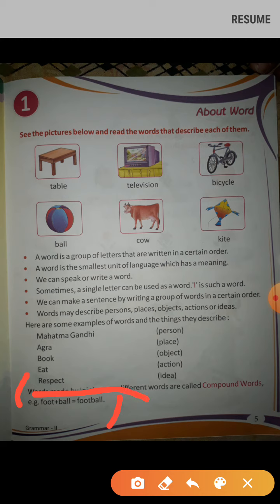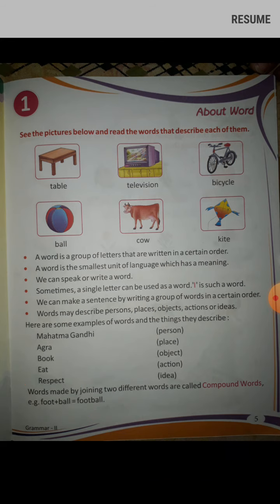Words made by joining two different words are called common words. Example, football. Foot plus ball is equal to football. So when we join two words, that makes a common word. Understood? So this is the explanation of your first chapter.